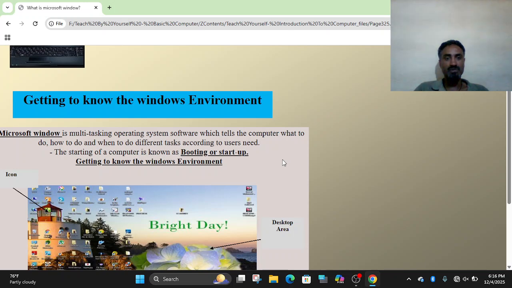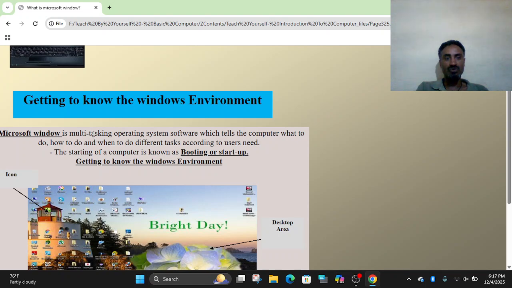Microsoft Windows is a multitasking operating system software. We tell the computer what to do, how to do, and when to do different tasks according to the user's need. The user is a person that interacts with the computer. For instance, using keyboard or mouse, I am commanding the computer and the computer replies with an answer. From where? Just by using this window, by interacting with the hardware. It gives us an answer.